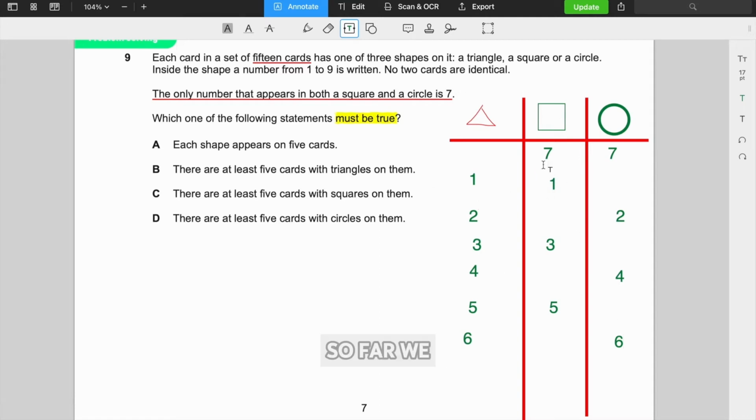Okay, how many cards do we have so far? We have 14, right? 1, 2, 3, 4, 5, 6, 7, 8, 9, 10, 11, 12, 13, 14. So for the last card, we don't know where it would be. Let's just say the last card is 8, or it could be 9, doesn't matter. It could be either here, here, or here. So we don't really have enough information, and this is all just quite tentative.